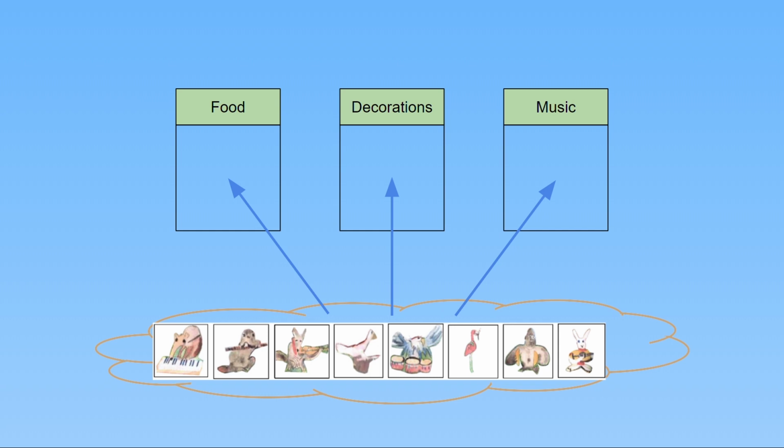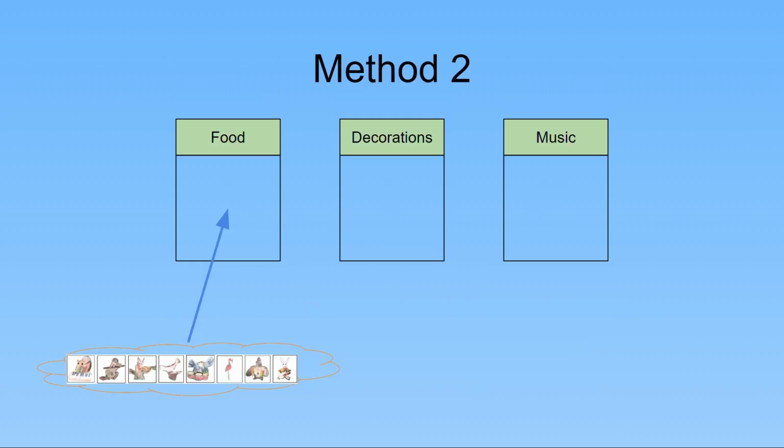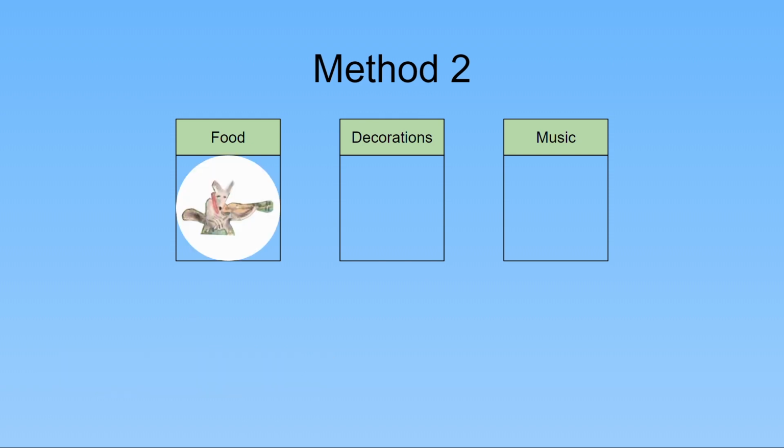But the musicians decided that they didn't want to have one animal planning 2 different things. So they changed to a different method of assigning animals to tasks. In this method, one animal does not get assigned to 2 different tasks. We'll start out the same with the first method. Any of the 8 animals can be assigned to do food. For our example, we'll have coyote do food, just like in the first method.